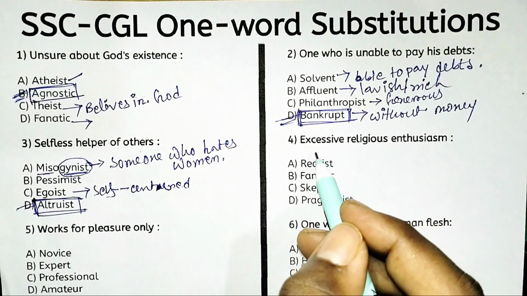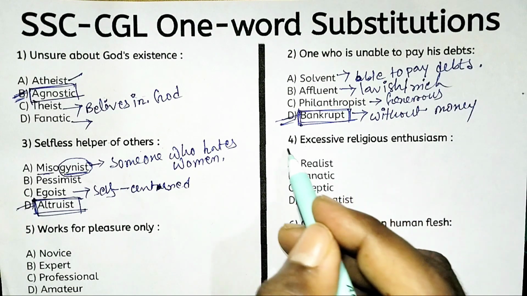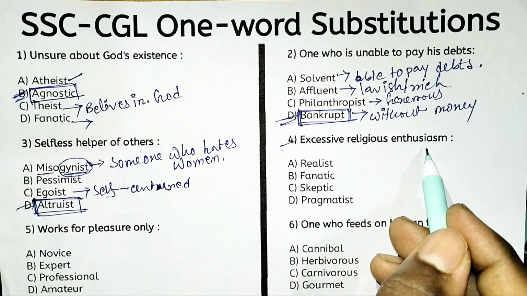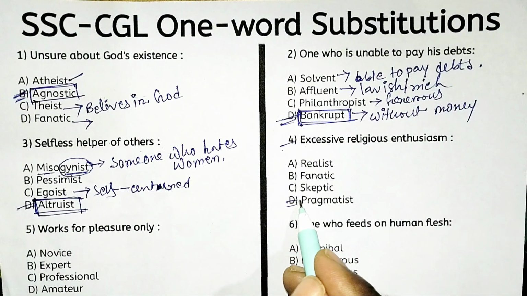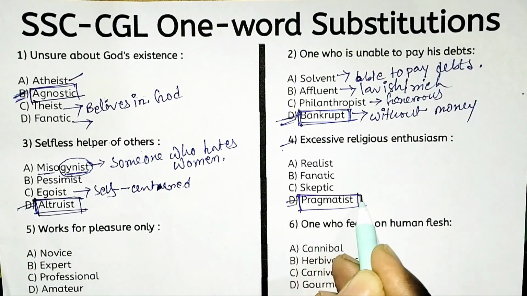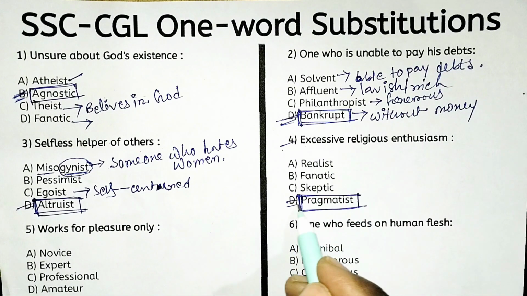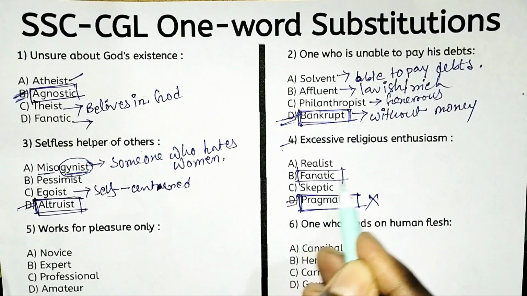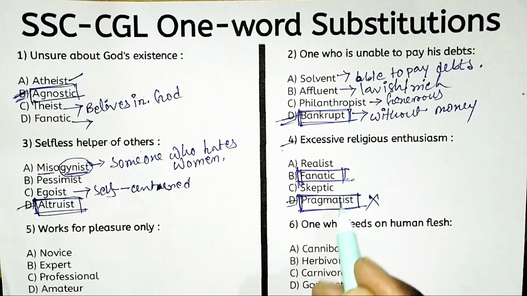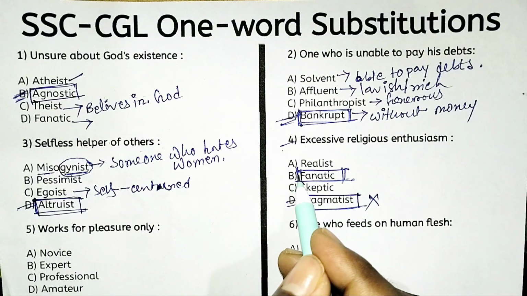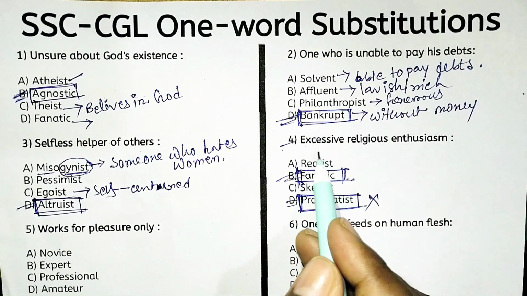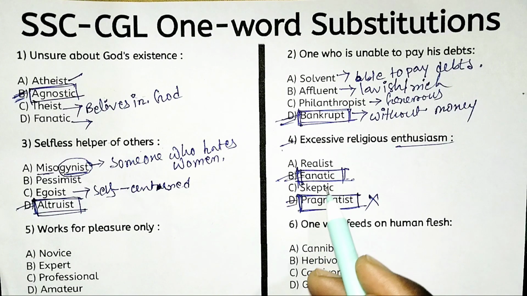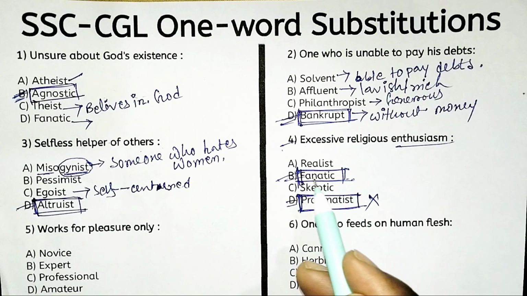Next, excessive religious enthusiasm. What is the right one word substitution? Excessive religious enthusiasm. Actually, the right answer is option D, pragmatist. Sorry for the wrong marking. The right answer is option B, that is fanatic. Excessive religious enthusiasm means fanatic. Fanatic means someone with extreme and unreasonable zeal or enthusiasm for something.